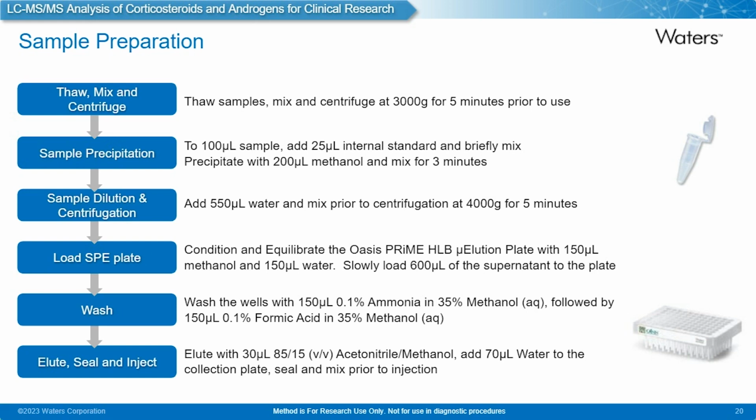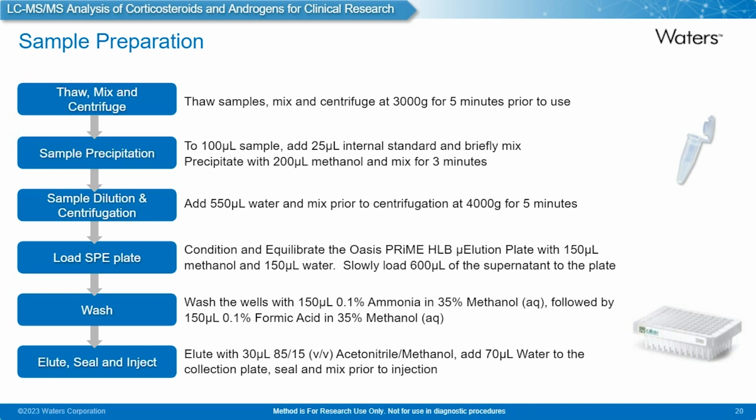We take that supernatant and add that to the plate after we've equilibrated and conditioned the plate. So we load that supernatant slowly onto the plate to ensure that it binds well to the chemistry. We wash the wells with high pH and low pH, so 0.1% ammonia in 35% methanol, followed by 0.1% formic acid in 35% methanol.